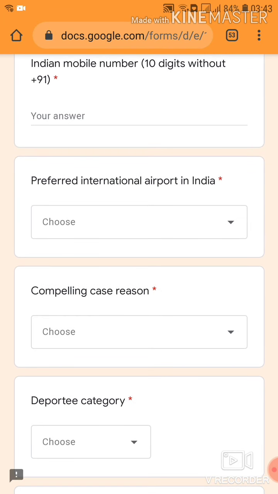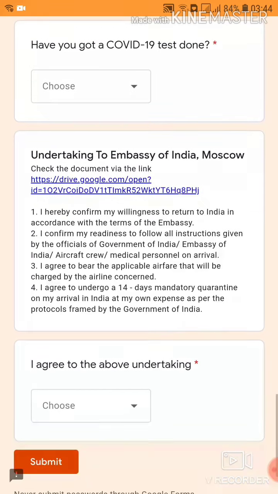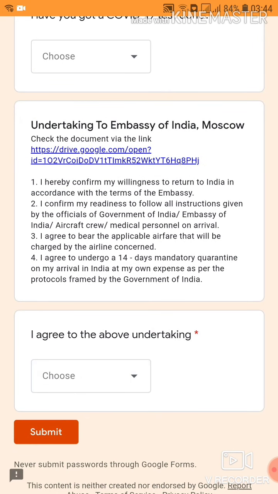Undertaking to the Embassy of India, Moscow. There are four most important points that they have mentioned. It is hereby confirmed that I am willing to return to India in accordance with the terms of the embassy. I confirm my readiness to follow all instructions given by officials of the Government of India, Embassy of India, aircraft crew, medical personnel on arrival. I agree to bear the applicable airfare that will be charged by the airline concerned.